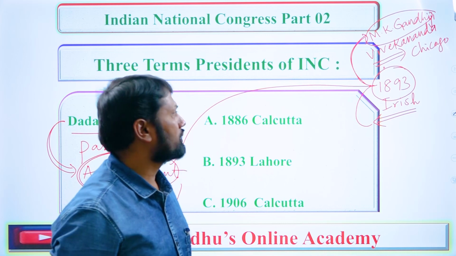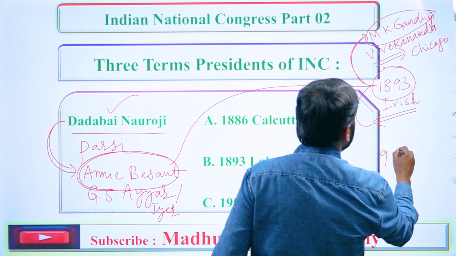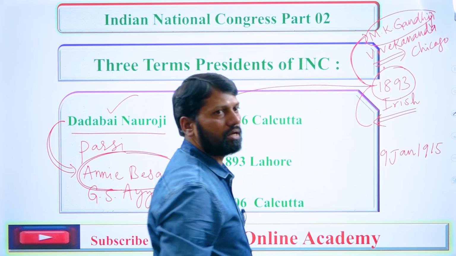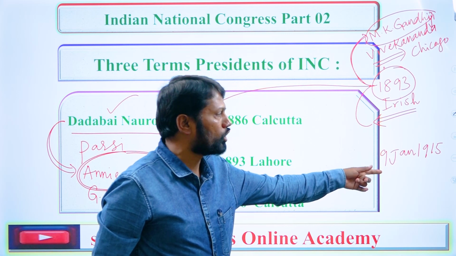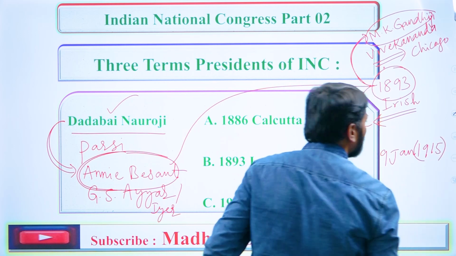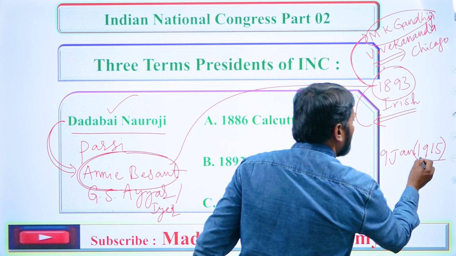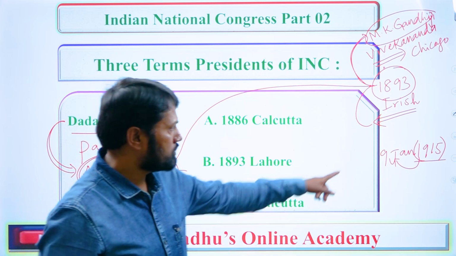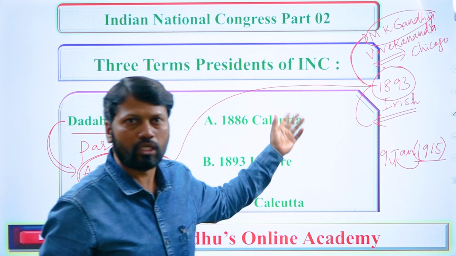Later, remember that he came back to India on 9th January 1915. Just remember this year, in which year Mohandas Karamchand Gandhi came to India. In this year 1915, one represents the month, that is January. Just remember 1915 as the arrival year of Gandhi to India.